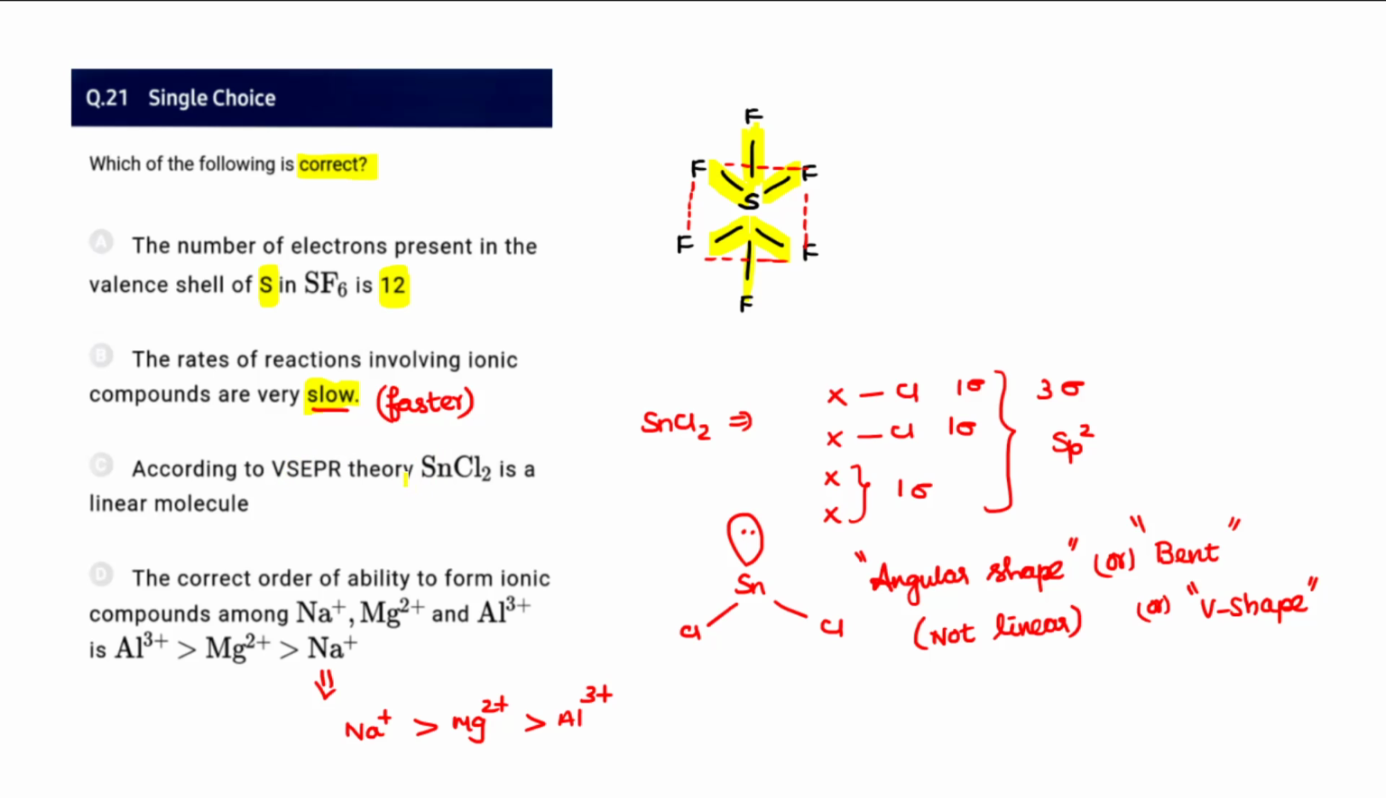According to VSEPR, SnCl2 has an angular shape, or bent shape, or V shape. So we can find here it is not linear in shape, and that is also a wrong option. The order of stability to form ionic compounds is actually Na+, then Mg2+, and then Al3+. This is the correct order. So option D is also wrong, C is also wrong and B is also wrong. Only A appears to be correct for this one.